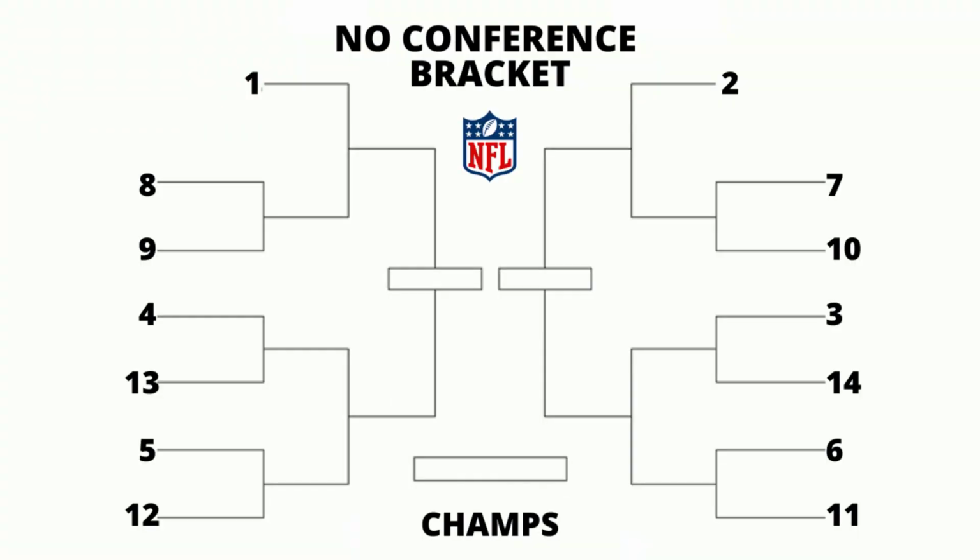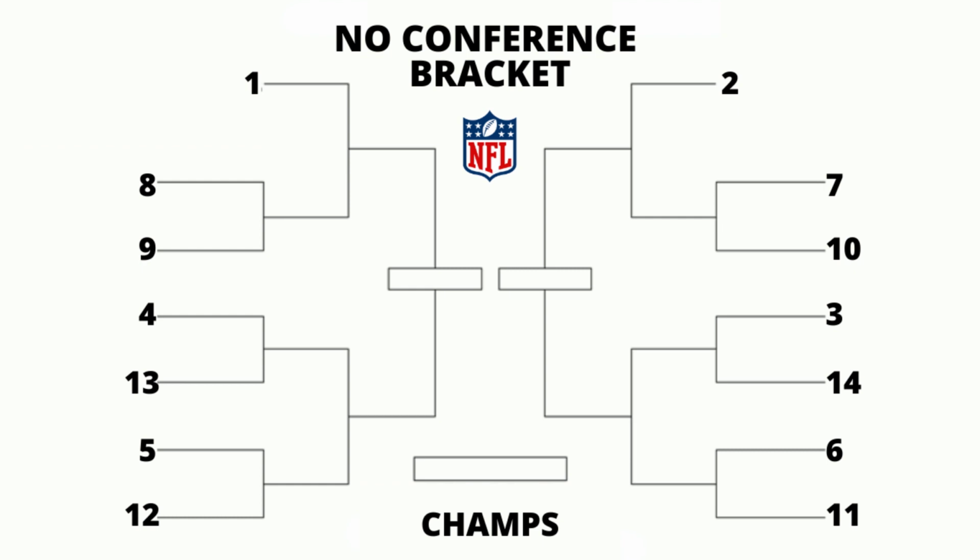Now, what does the bracket look like? It looks like this on the screen right now. Of course, the teams haven't been selected yet because I haven't gone over them quite yet. I'm just showing you what the seeding matchups are going to be. So you have the 1 and 2 byes, but you also have the 8 versus 9, the 4 versus 13, the 5 versus 12. On the other side, you're going to have the 7 versus 10, the 3 versus 14, and the 6 versus 11.